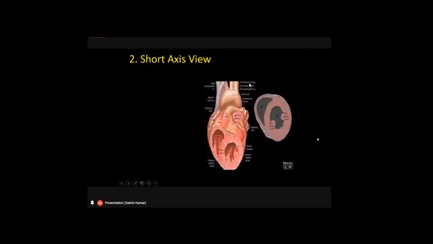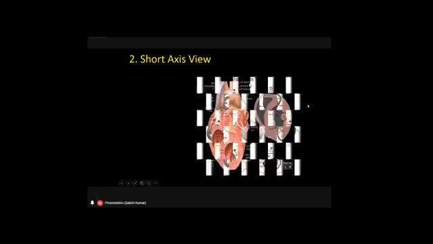Then coming to the short axis view, this looks like a fish piece here, but it is not a fish. This is the cross section of the heart. So the heart is sliced here and viewed for us. What is this? This is the left ventricle and this is the right ventricle, and this is the interventricular septum. So when you put a probe here in this direction, the image that develops at this point will give you 2 important parts of the heart, the left and the right ventricle.